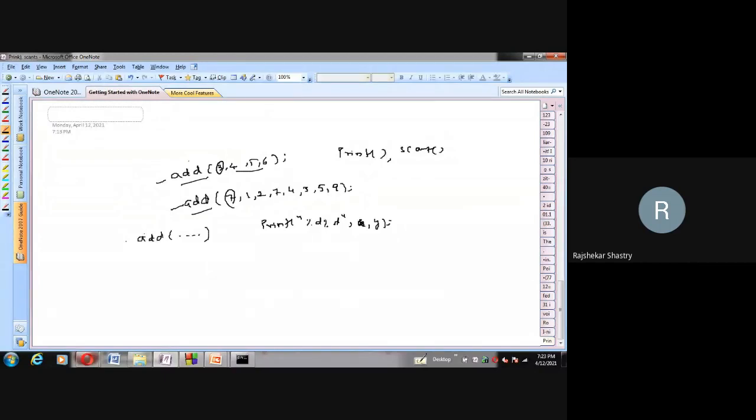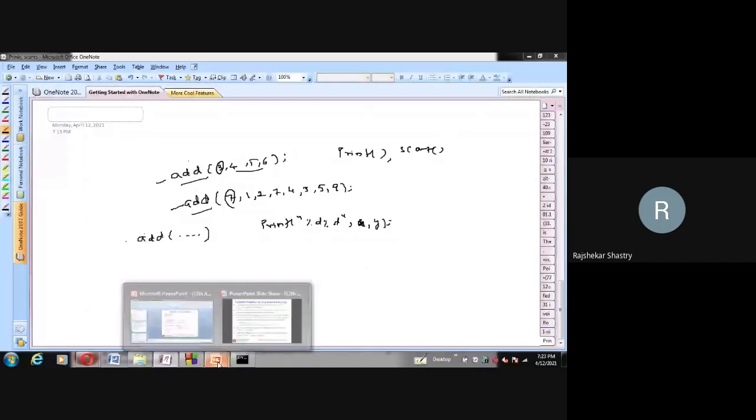Without that particular logical part, it will be difficult to implement the variable number of arguments method. Then how can we implement it? Let us see.